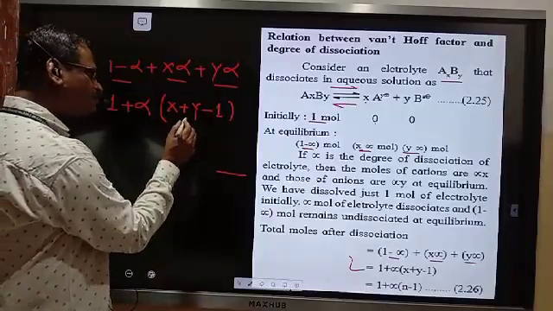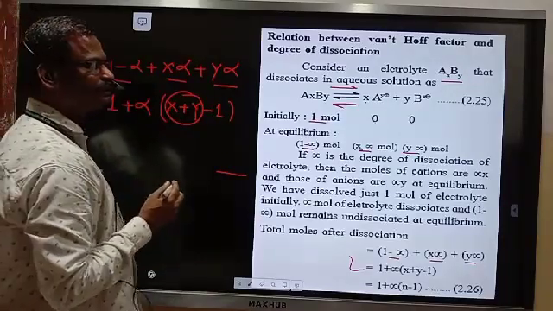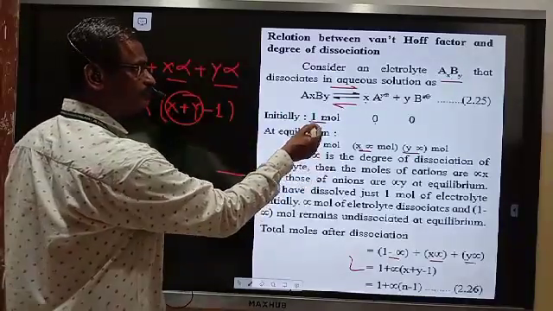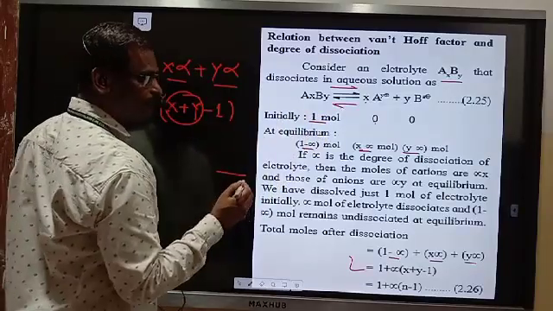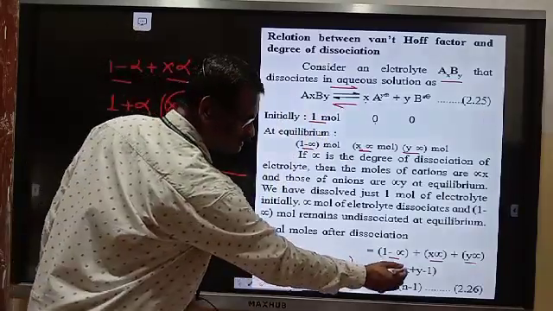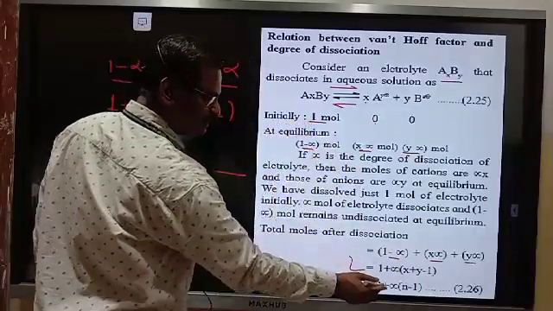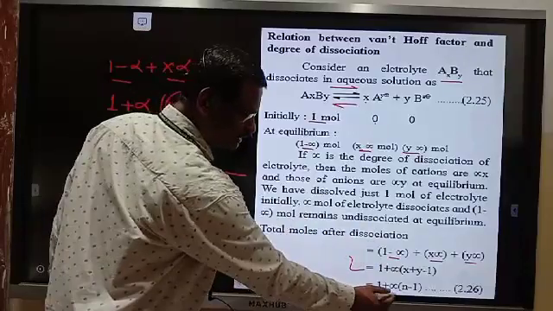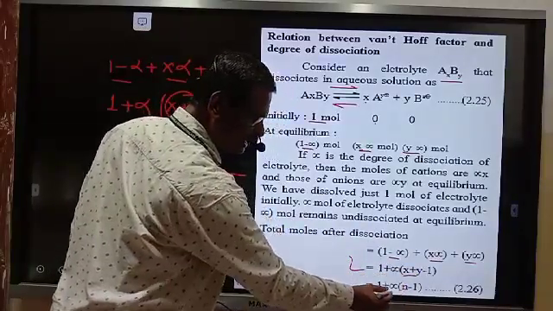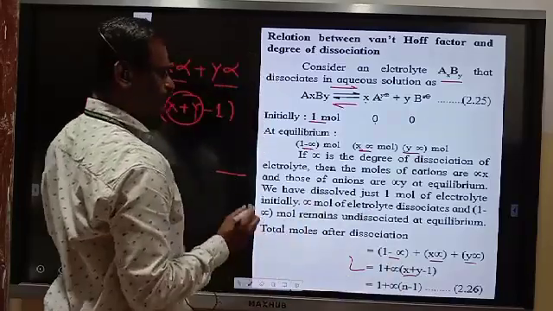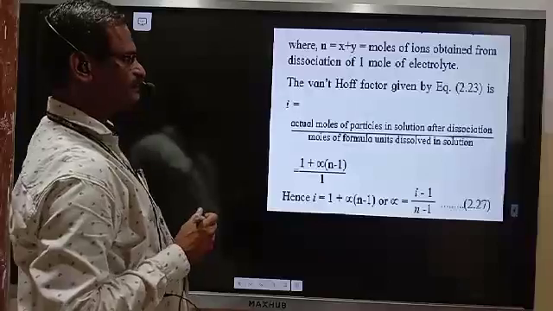What is this x plus y? x plus y is nothing but the total number of moles of ions obtained. Let us consider x plus y as n. So considering x plus y as n, we will get 1 plus alpha (n minus 1).